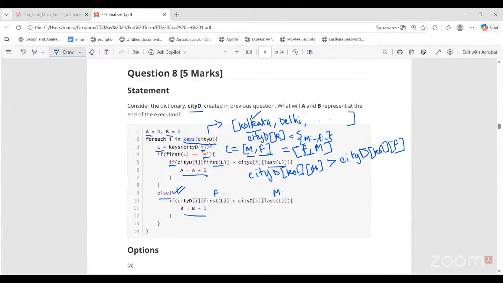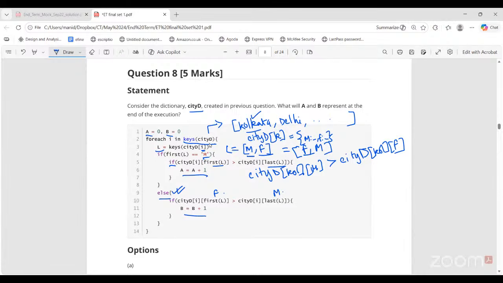So A represents what? B represents what? And both the statements are same. No. A gets incremented when males from a particular city have scored a better highest marks in physics than females. Let's say in Kolkata, highest marks scored in physics by males are higher, 90. So it means A is incremented. In Delhi, let's say, female students scored highest physics marks 95 and male students scored lower, and B will get incremented.